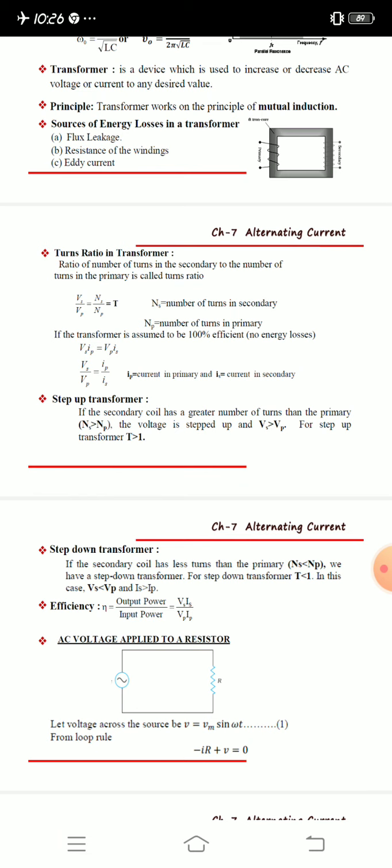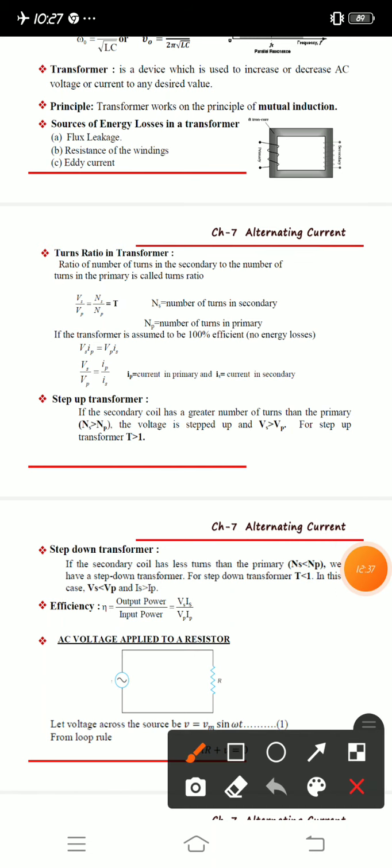And also there are some energy losses, which we have studied in detail. Because of flux leakage there will be energy loss. Because of the resistance of the windings, the windings of several wires, you may get energy loss in the transformer, and because of eddy currents also you may get energy loss.